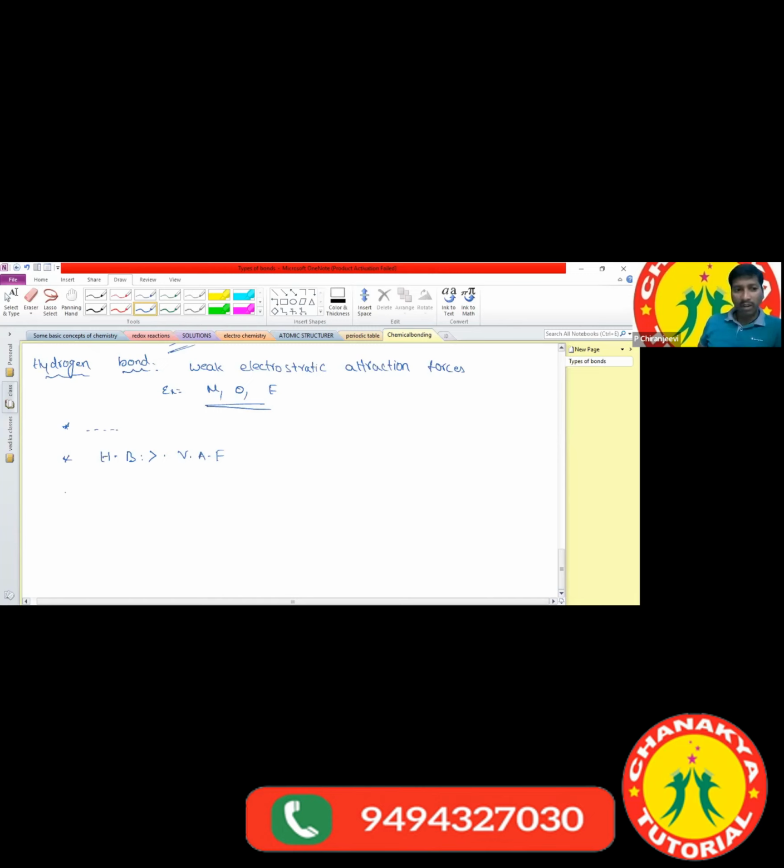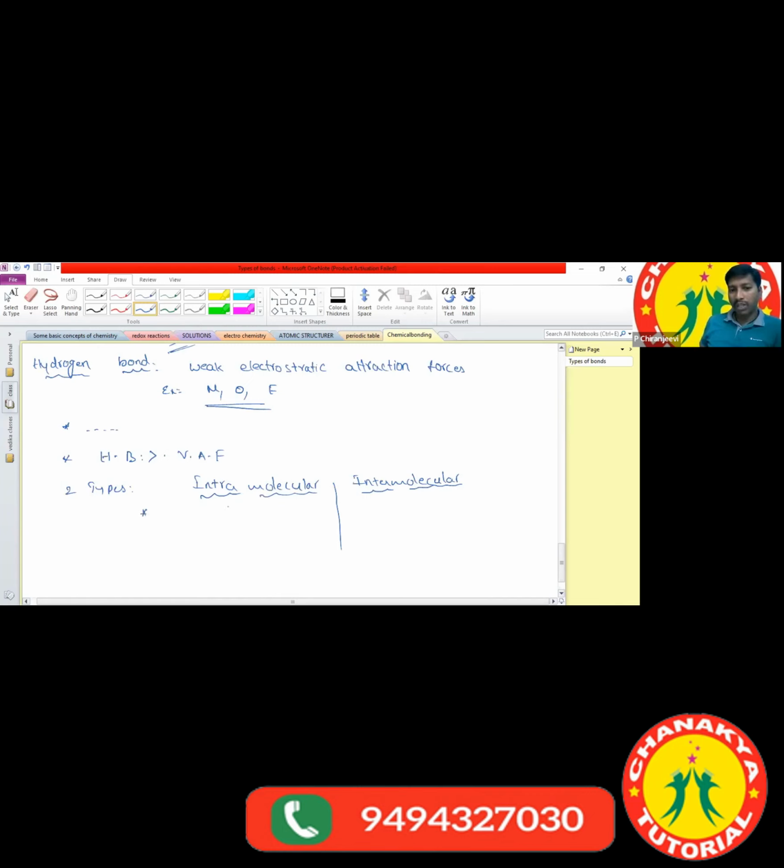Clear? How many types of hydrogen bonds do we have? We have two types. One we call the intramolecular hydrogen bond, and the other is called the intermolecular hydrogen bond.